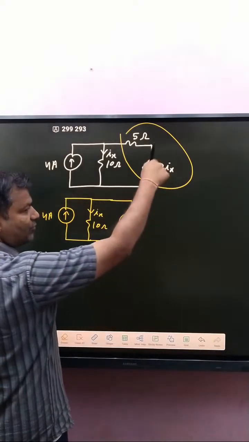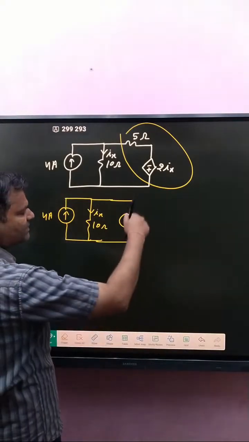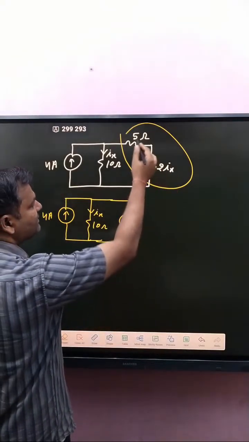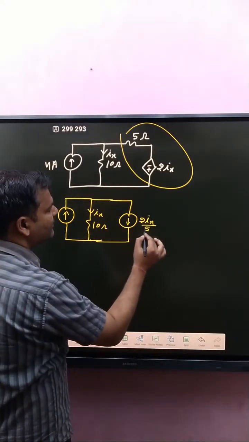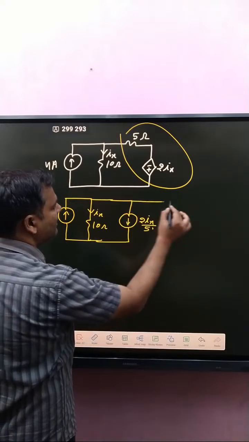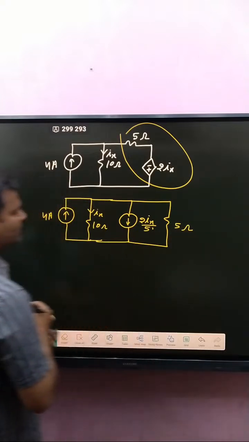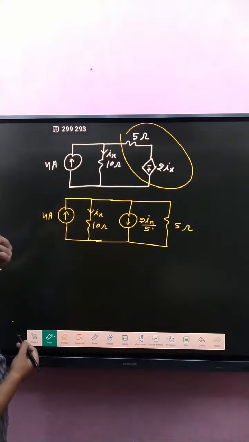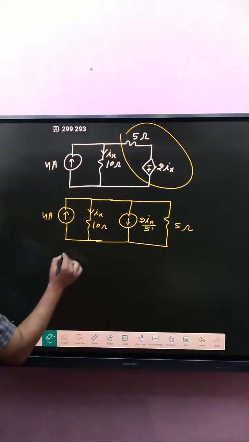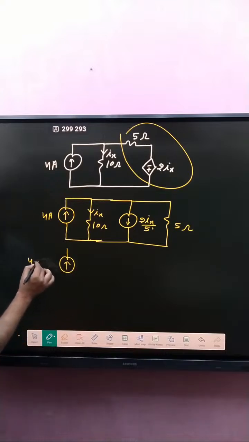Because polarity positive here and upper plate is negative, that's why. Current always leave from positive terminal, that's why. 2Ix divided by 5. Okay, and after that, that resistance connected here, 5 ohm. Okay, clear or not? That current and that current source, combination of these two, if represent like that one, that is how much? 4 minus 2Ix divided by 5.